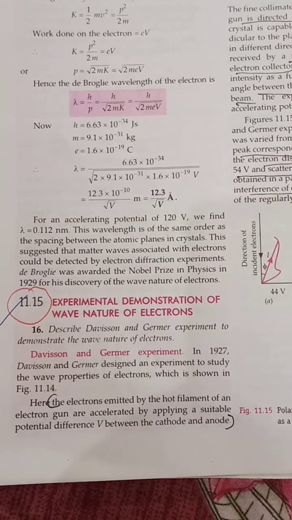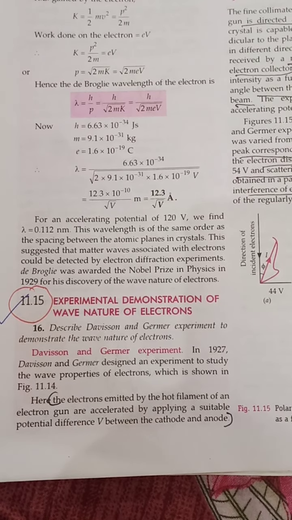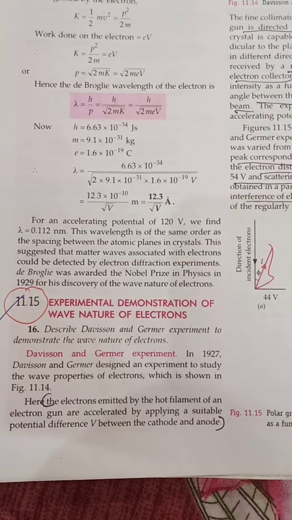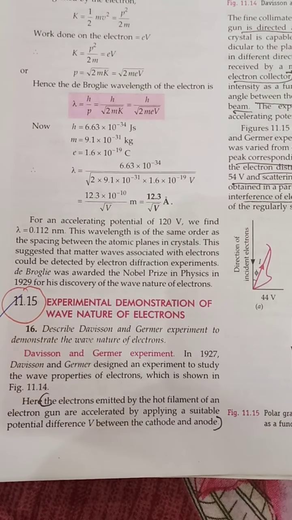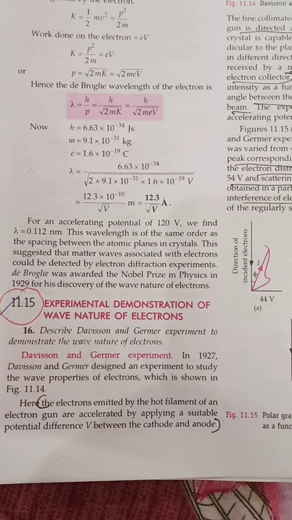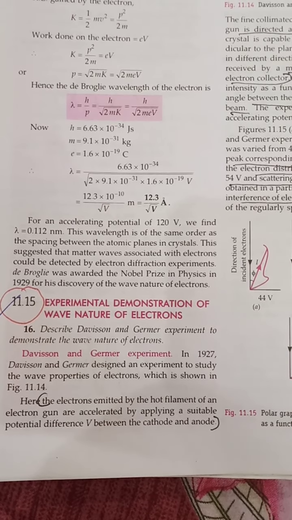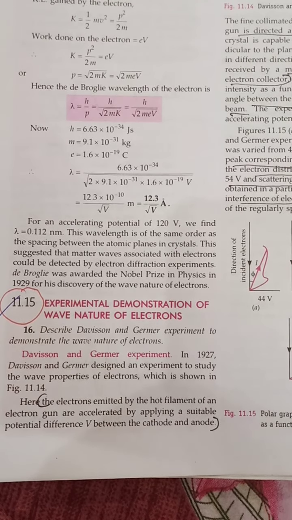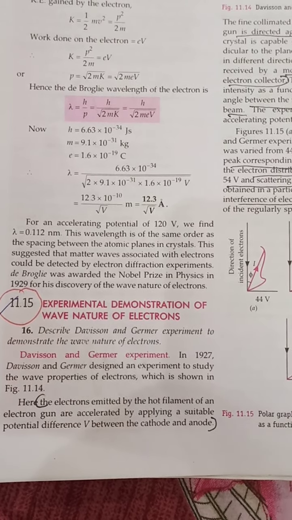Next is the experimental demonstration of the wave nature of electrons: the Davisson and Germer experiment. Davisson and Germer designed an experiment to study the wave properties of electrons. The electrons emitted by the hot tungsten filament of an electron gun are accelerated by applying a suitable potential difference V between the cathode and anode.